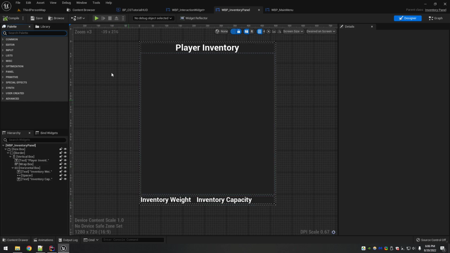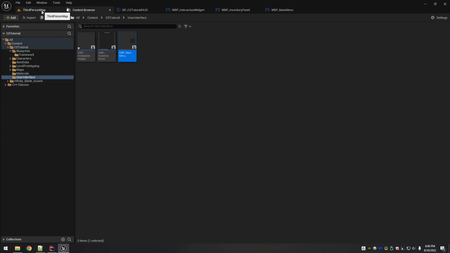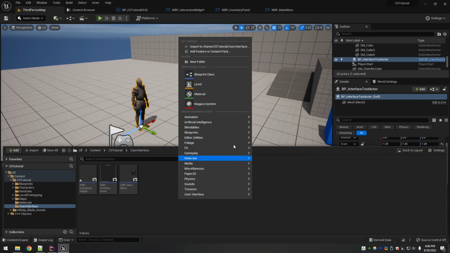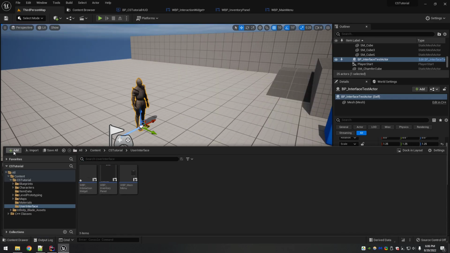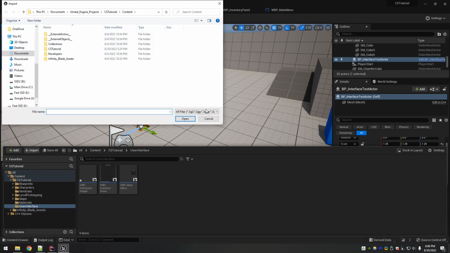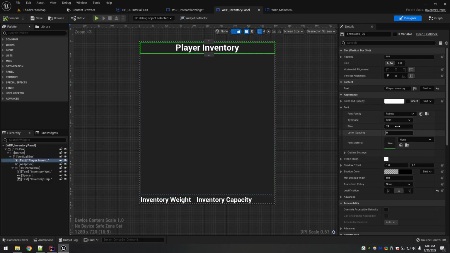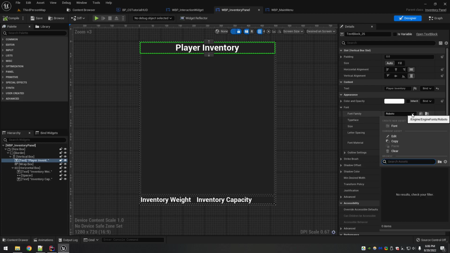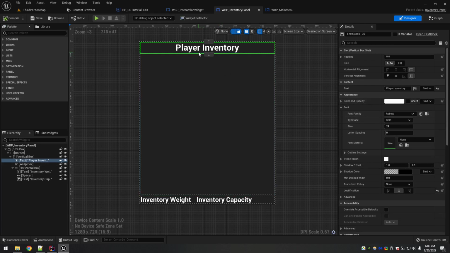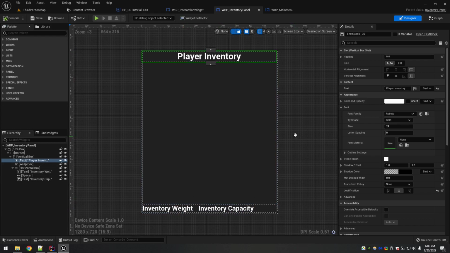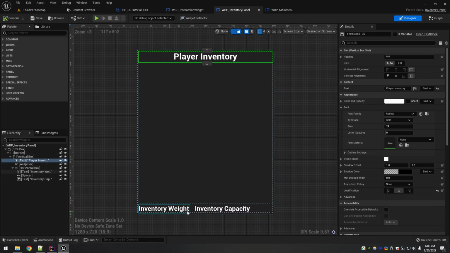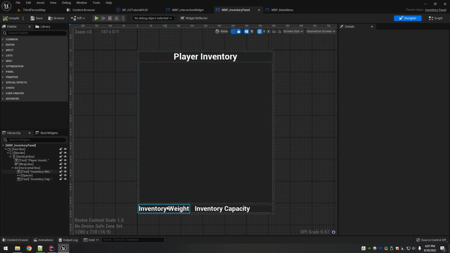You can load in fonts. If you go to import here, I think you can import a font directly. You can find fonts. I don't know if I have any, but anyway, don't think that you have to settle for the ugly default Roboto font. It is entirely way too overused in all Unreal Engine projects. So if you can, I would say change this. You would be surprised at how much nicer it makes it feel if you do nothing but give yourself a more unique font. So just a few things to keep in mind.